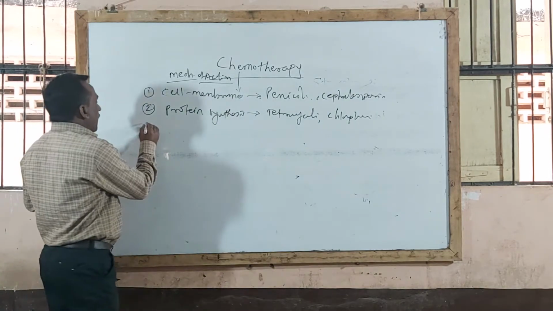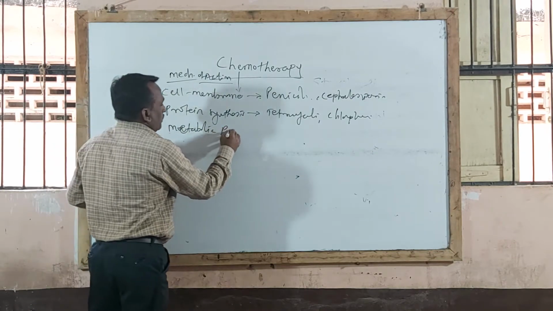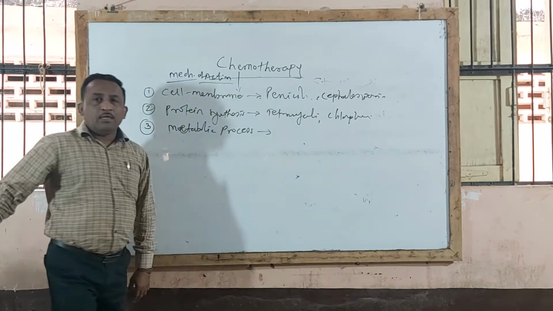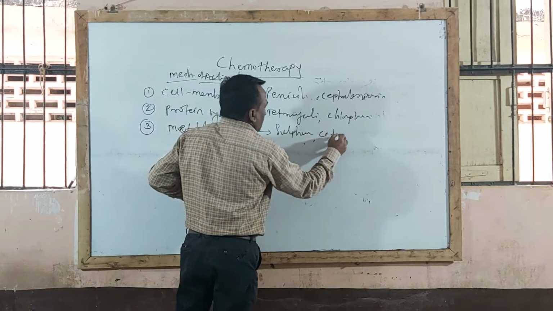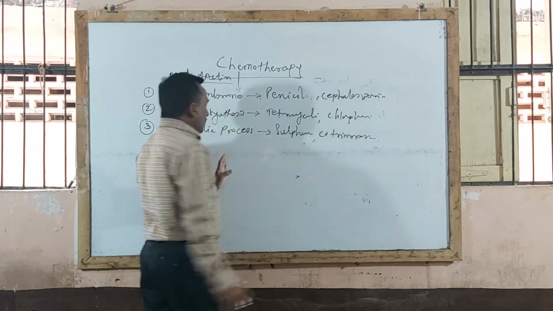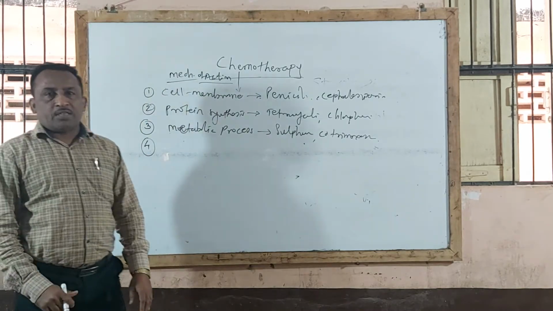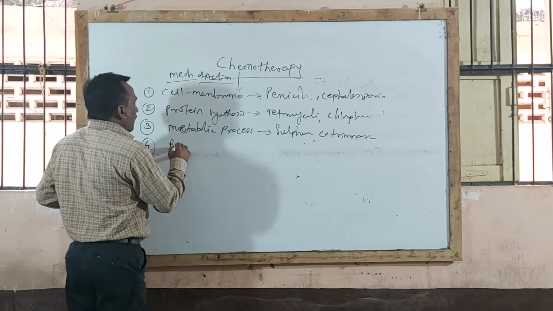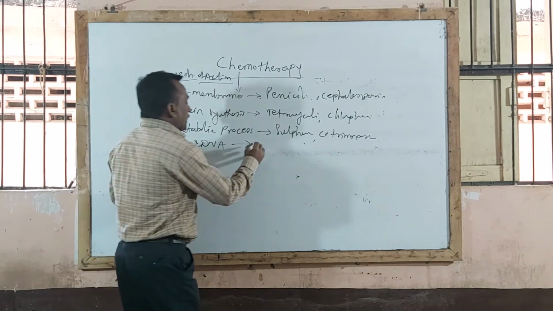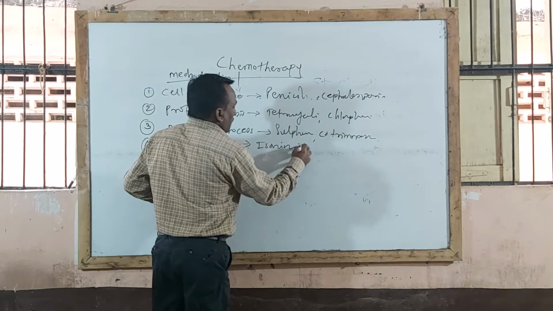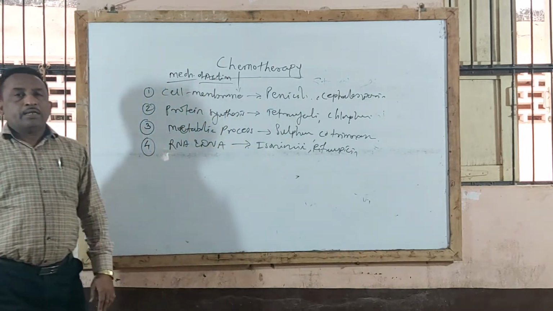While some agents act by inhibiting metabolism processes in microorganisms, like sulfonamide and co-trimoxazole. These agents act by inhibiting metabolism processes. Next, some chemotherapeutic agents act by interfering with RNA and DNA synthesis in microorganisms. Examples are isoniazid and rifampicin. These drugs act by inhibiting RNA and DNA synthesis.